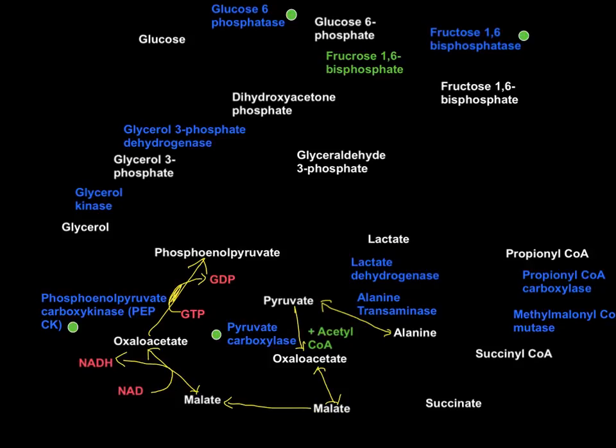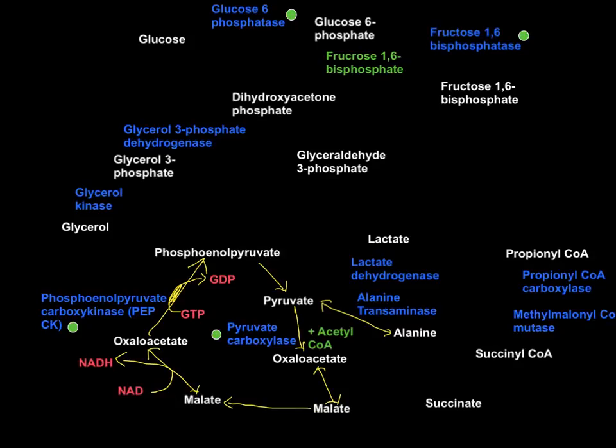So the GTP that is used in this particular reaction can come from the TCA cycle substrate level phosphorylation, that is the succinate thiokinase reaction. Once you get phosphoenolpyruvate, it does not go down into pyruvate formation during gluconeogenesis. Why?